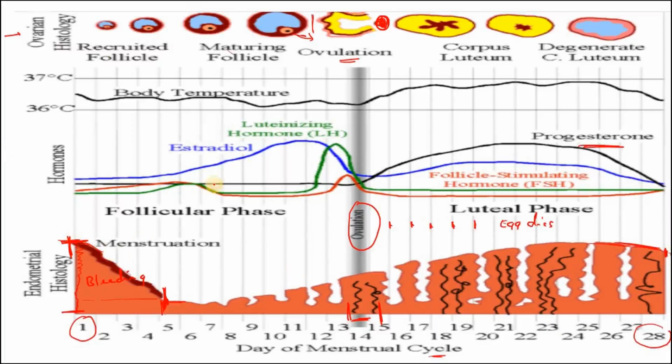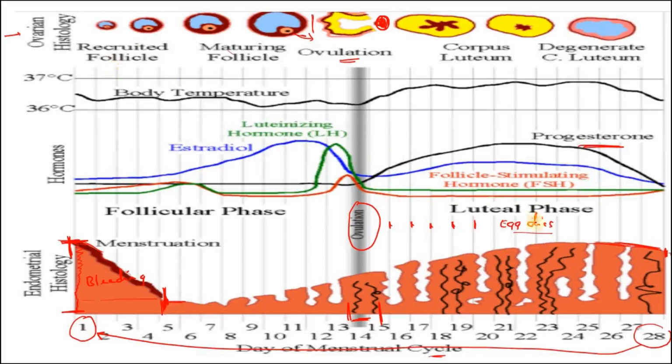That is why it's called the menstrual cycle, because after the 28th day, it comes back to day 1. The next cycle starts. Bleeding starts. Bleeding ends. A new follicle, the uterine wall starts preparing again. The follicle is maturing. It ruptures. Ovulation occurs. The egg is now in the fallopian tube for 4-5 days. If it fertilizes, fine, implantation. If it doesn't fertilize, the egg will die. Again the new cycle, and it will go on and on from menarche to menopause.